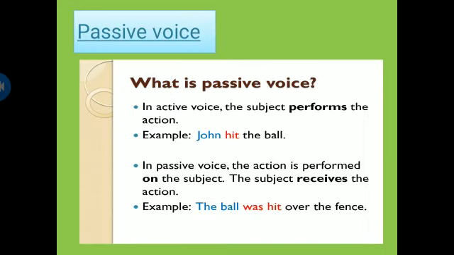What is passive voice? In active voice, the subject performs the action, for example, John hit the ball. In this sentence, John is the subject, hit is the verb, or you can say the action, and the ball is the object. So, the subject is actually performing the action. Whereas in passive voice, the action is performed on the subject. The subject receives the action, like, the ball was hit over the fence. The ball is the subject over here, and was hit is the verb.